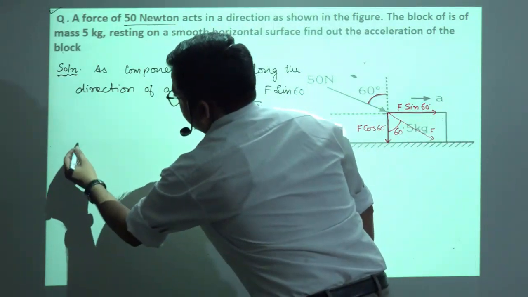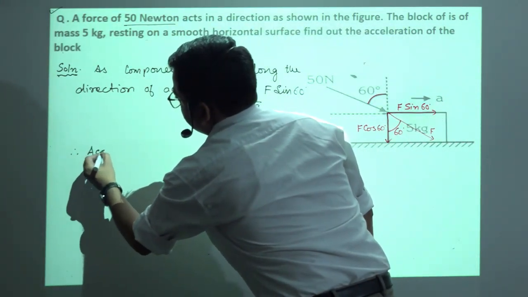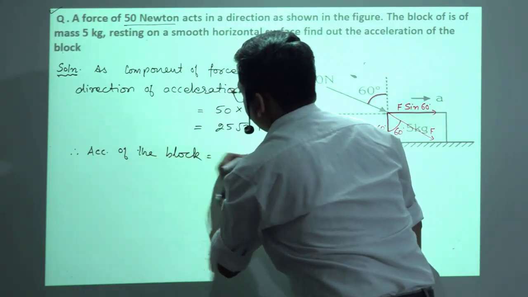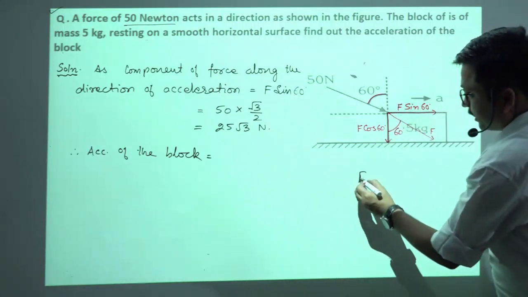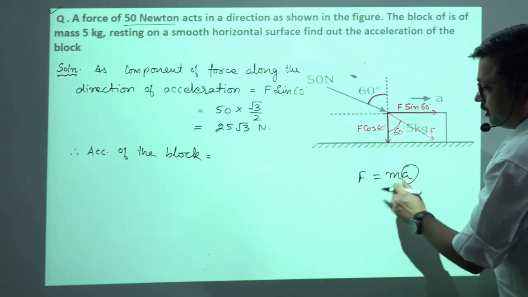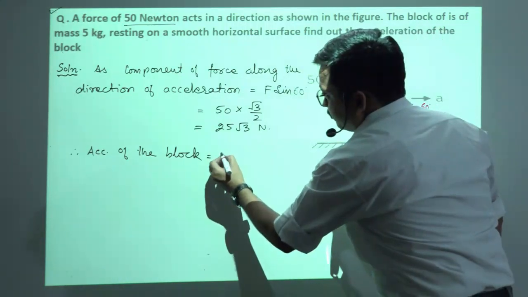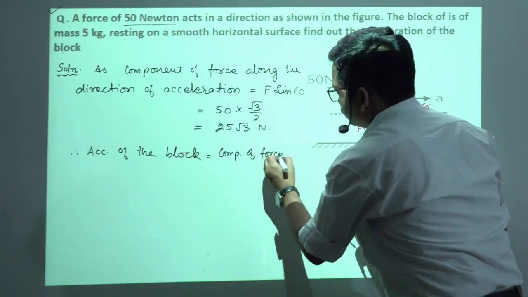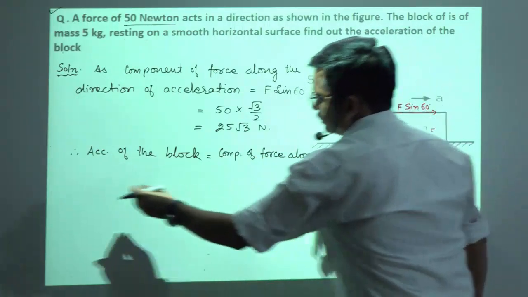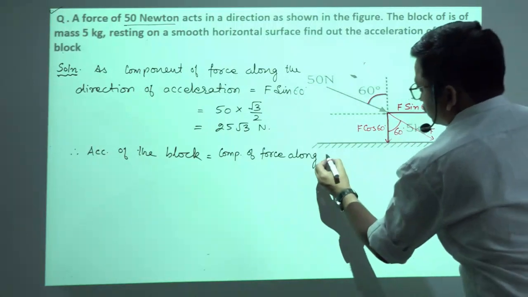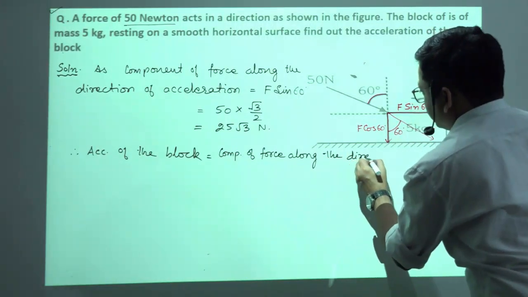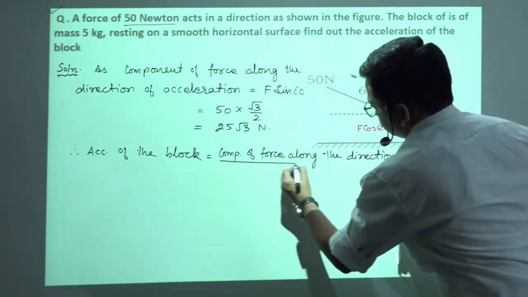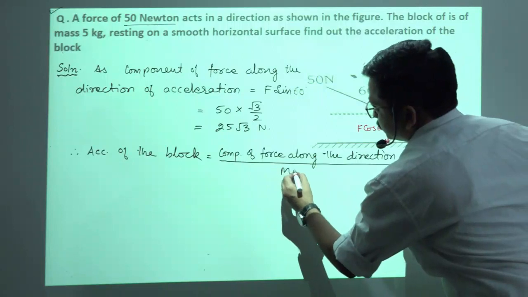So therefore, acceleration of the block will be equal to, see, Newton's second law, F is equal to ma, so a will be equal to F by m, and that will be equal to the component of force along the direction of acceleration, divided by mass of the block.